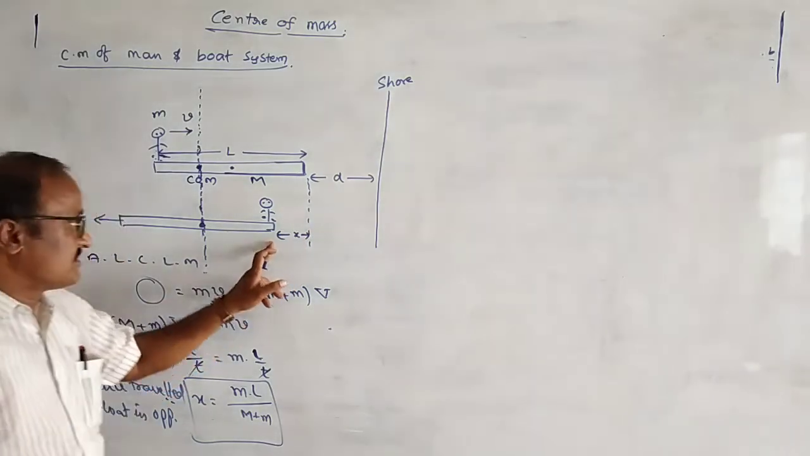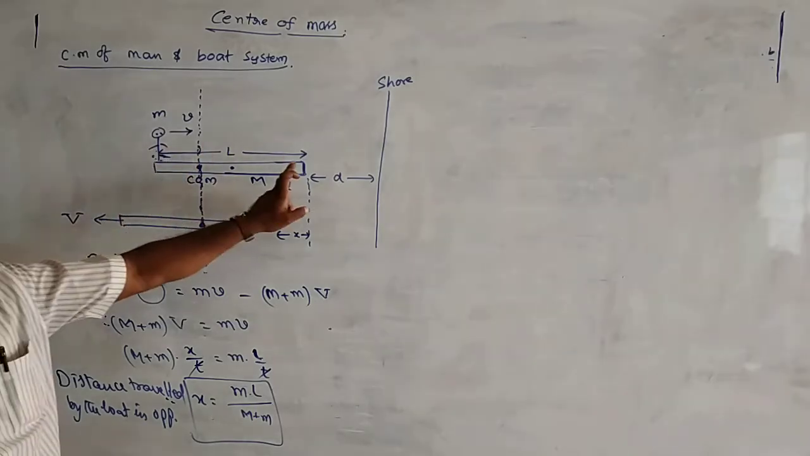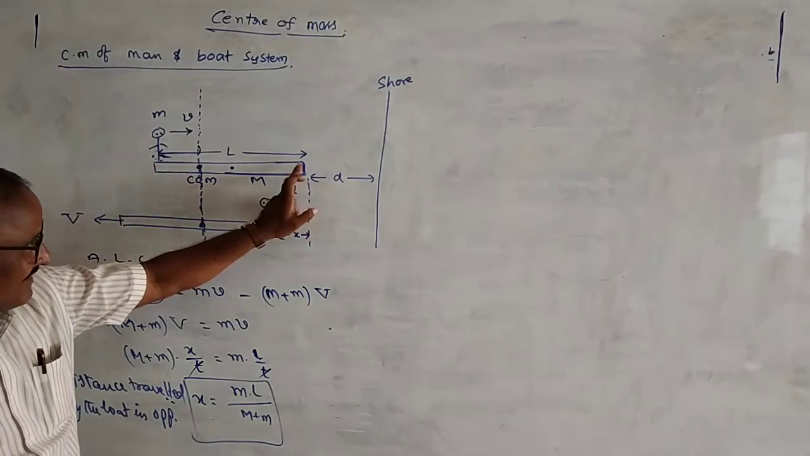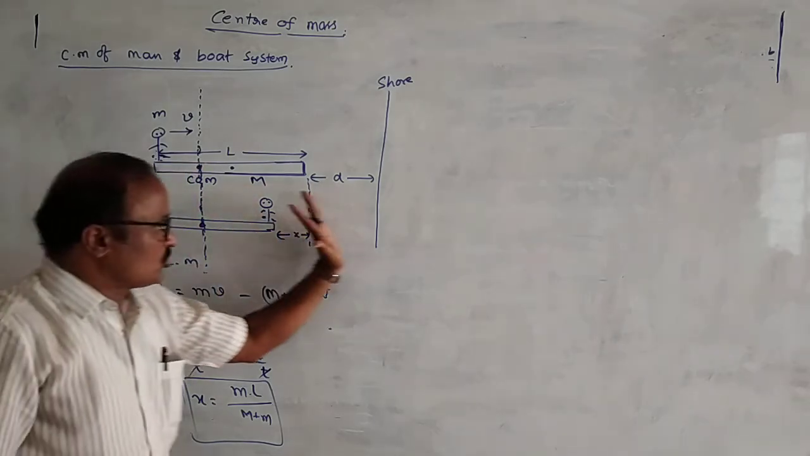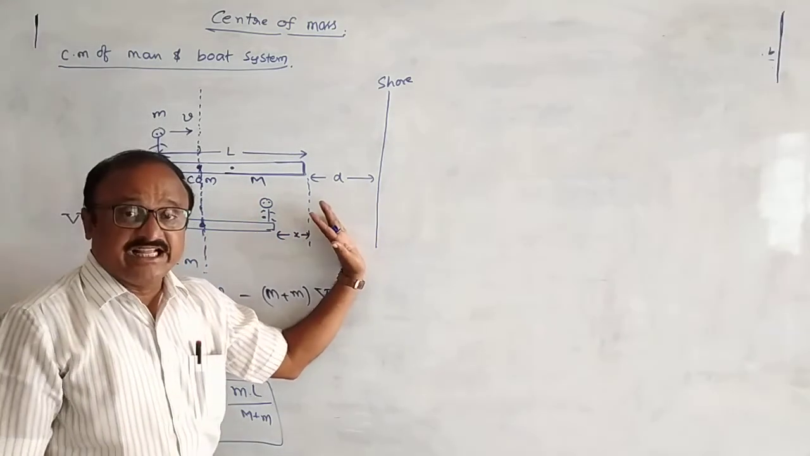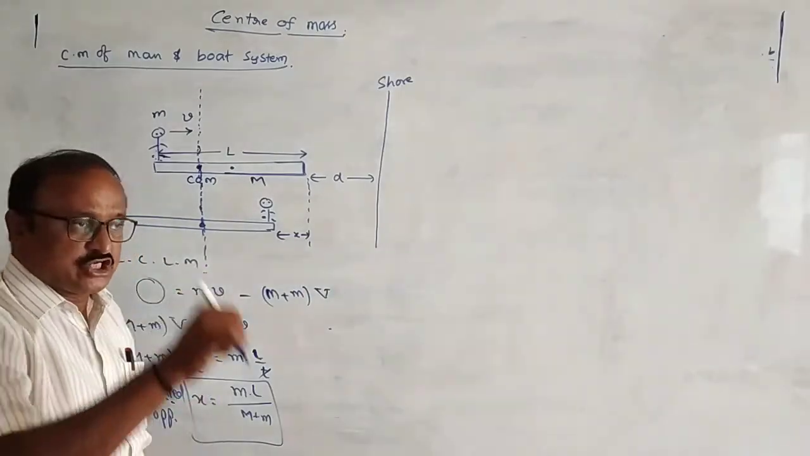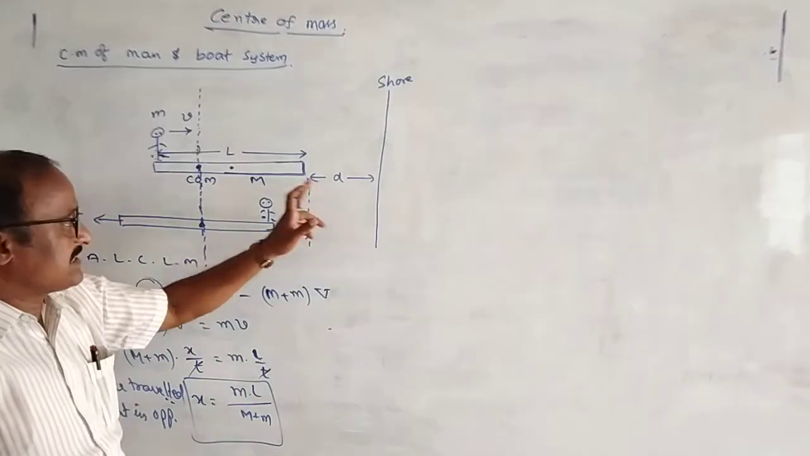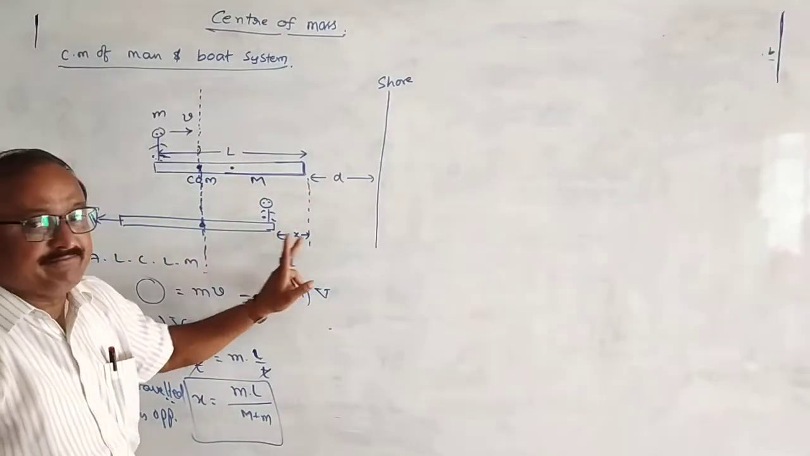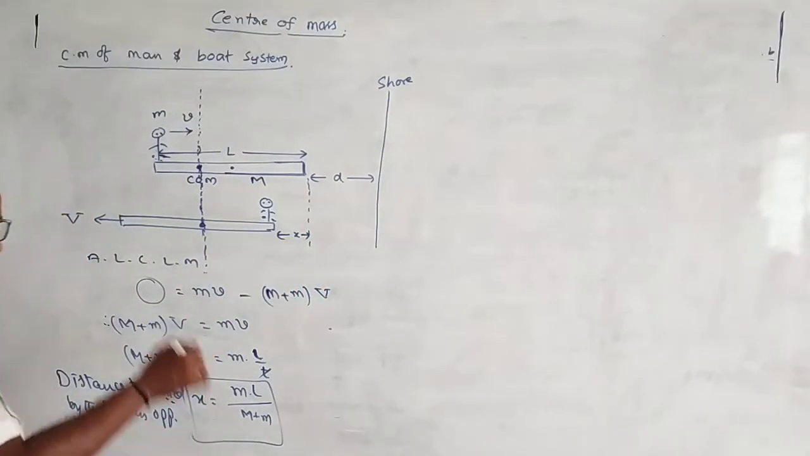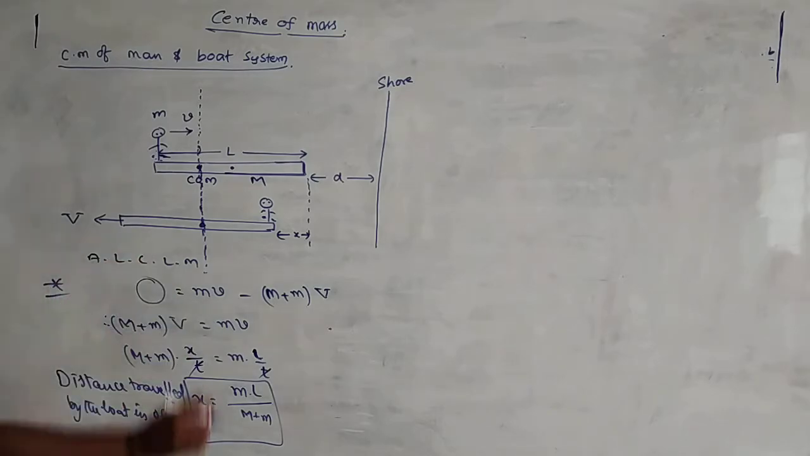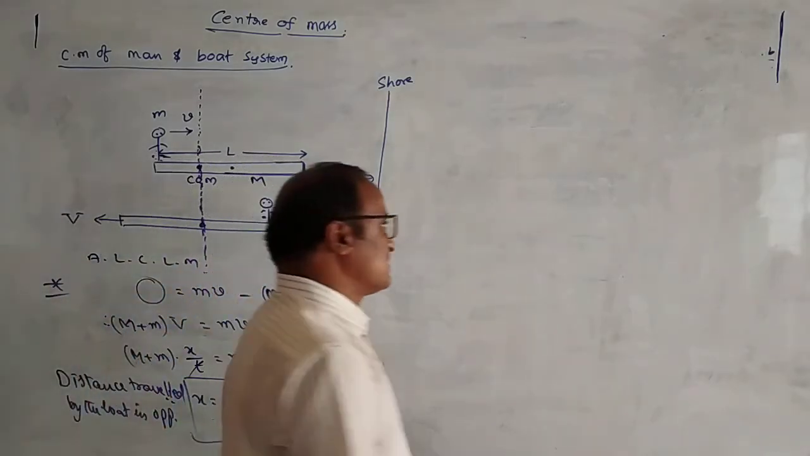Suppose otherwise, the person is standing at one end like this, and he moves away from the shore while the boat is approaching towards the shore. In that situation, the distance of the boat from the shore is given by d minus x. Okay? It is d minus x. It's a very important concept. Apply this formula to solve so many problems.